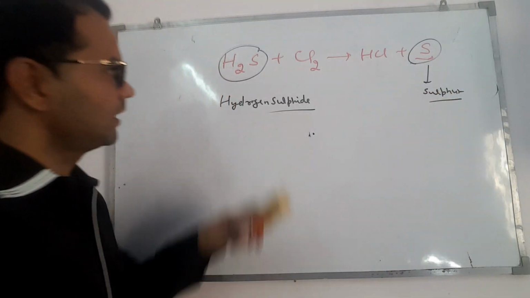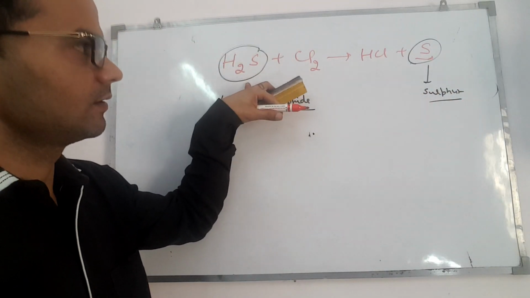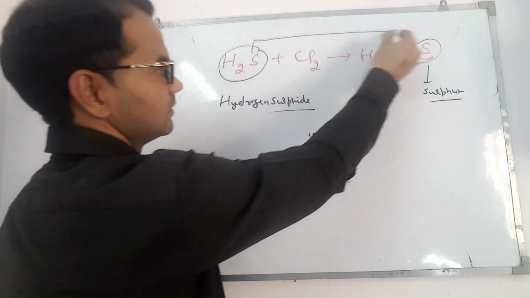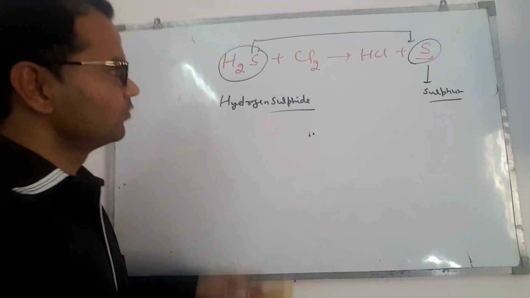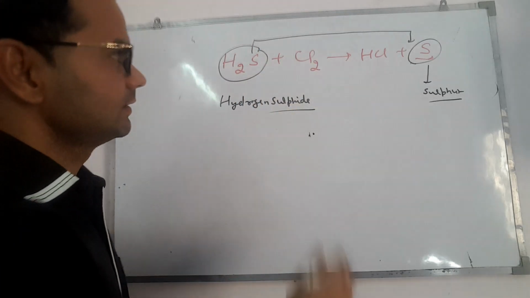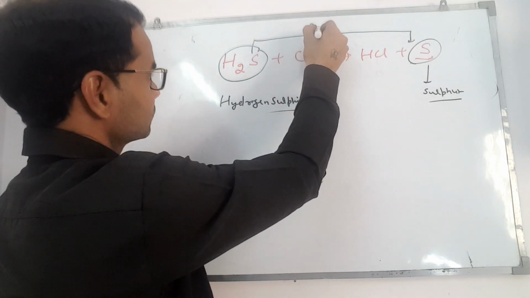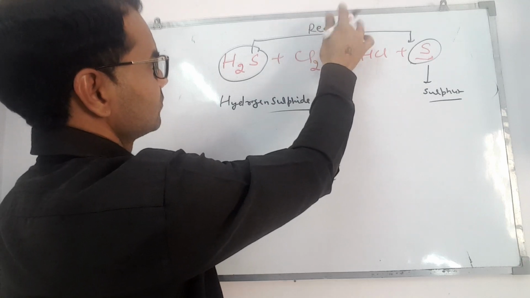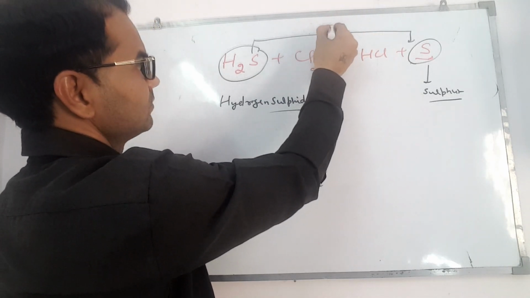So we can say hydrogen is removed from hydrogen sulfide and sulfur is formed. Removal of hydrogen is oxidation.